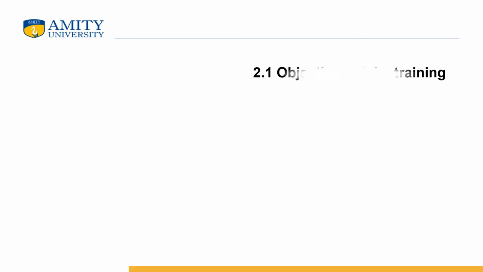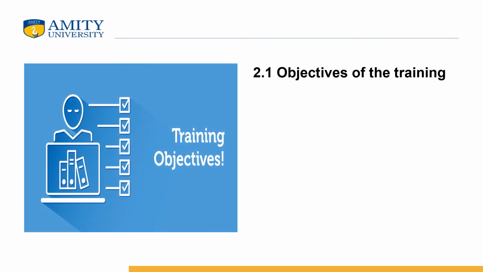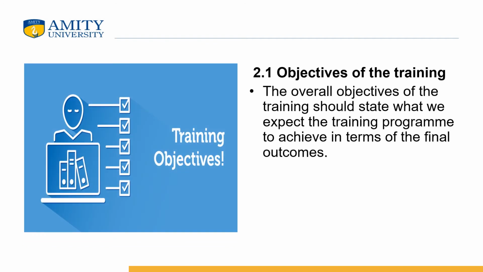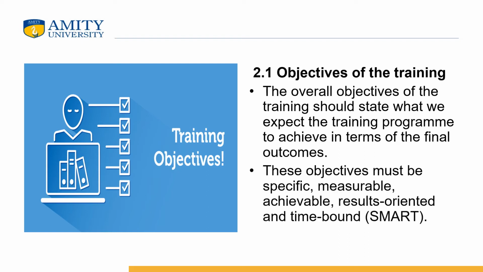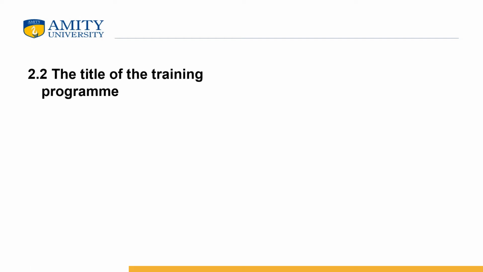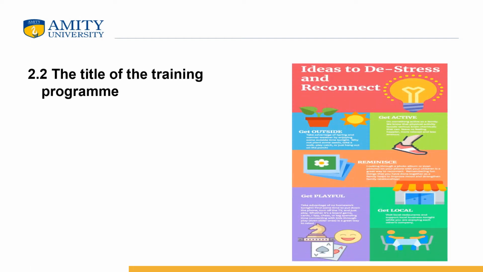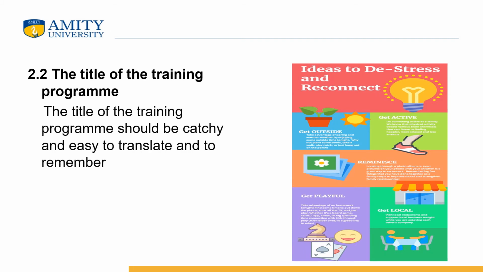So the first step in conceptualization and designing of the training program is the objective of the training program. The overall objectives of the training should state what we expect the training program to achieve in terms of the final outcomes. These objectives must be SMART, that is specific, measurable, achievable, result oriented and time bound. The title of the training program should be catchy. It should be easy to translate and to remember.